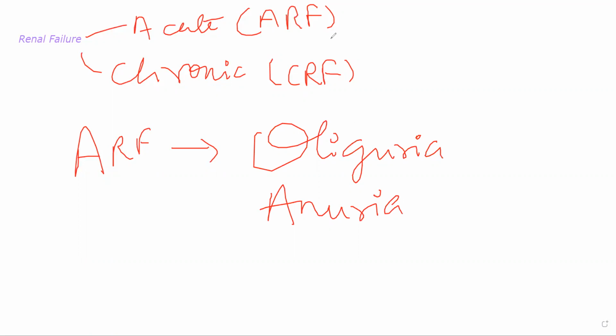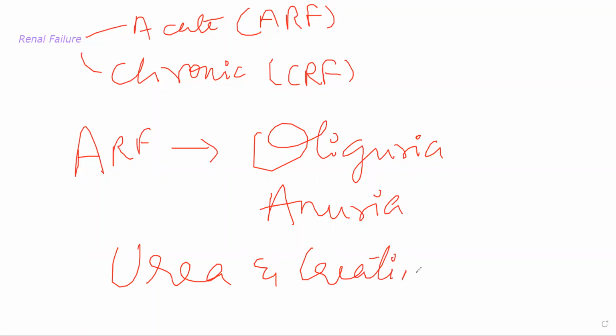their blood. Because they are not able to urinate properly, waste products will start accumulating in their blood, and consequently uremia will develop. So those waste products will specifically be urea and creatinine. Urea and creatinine are waste products that are supposed to be thrown out of your body in urine, because the patient is not able to urinate properly, these will start getting accumulated, and the collection of both of these will lead to the patient having uremia.